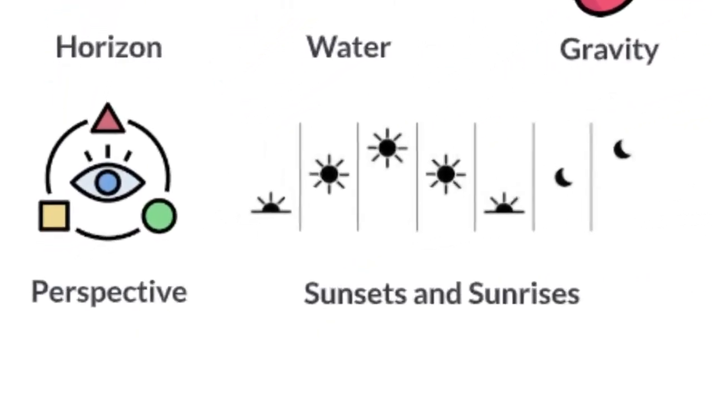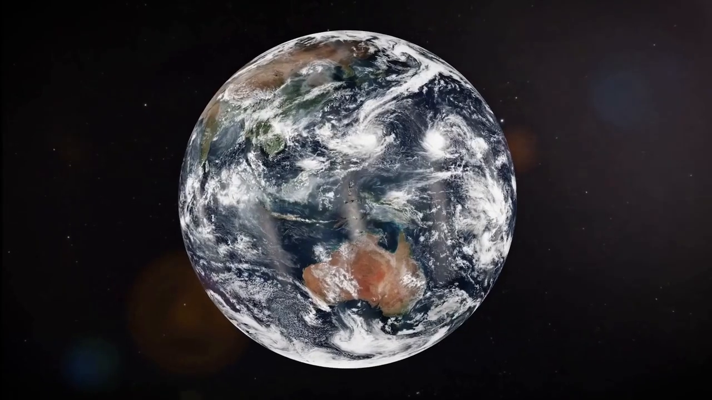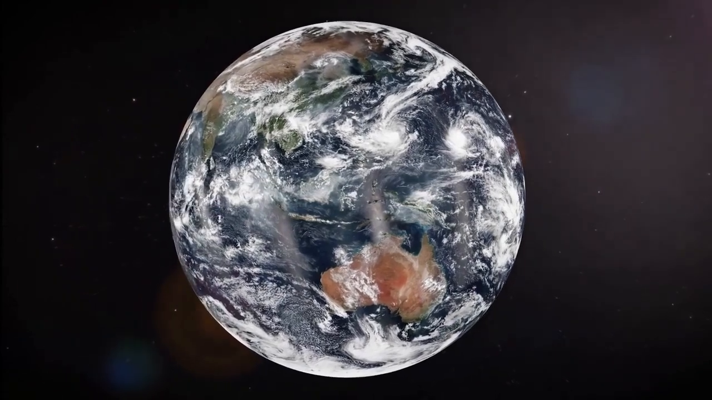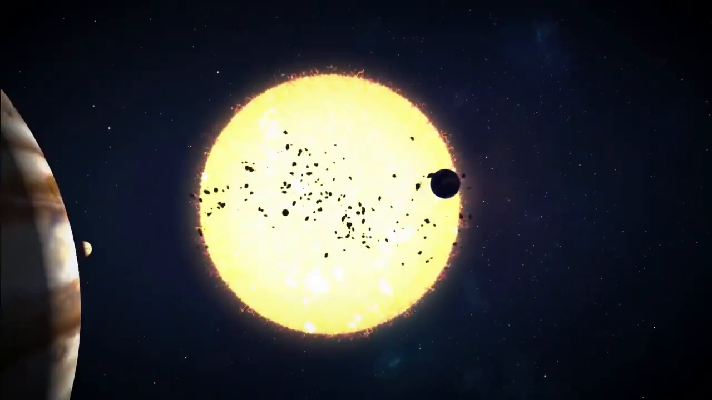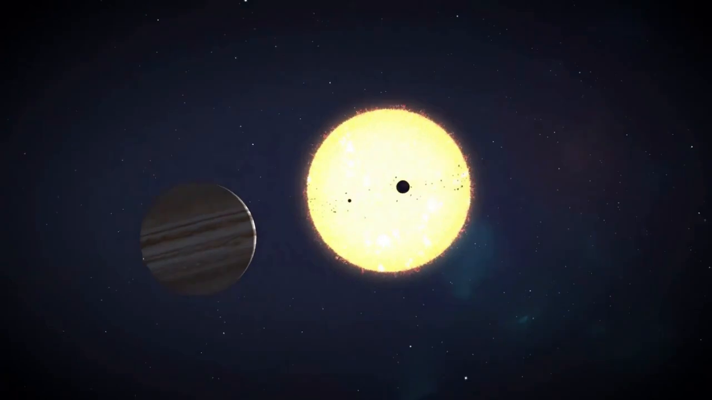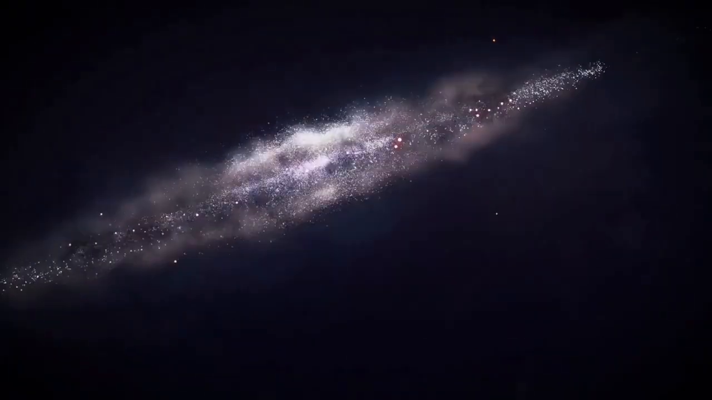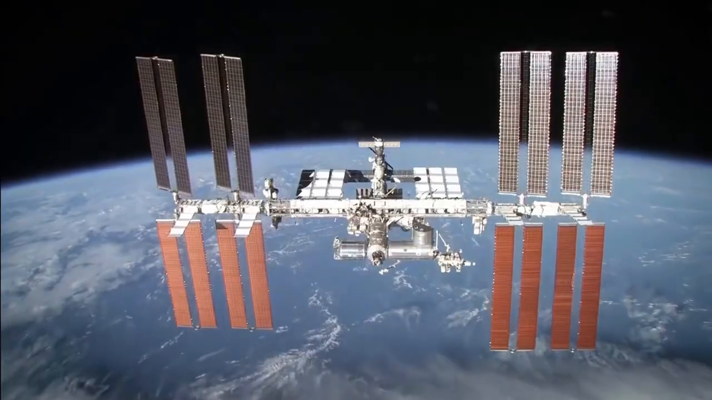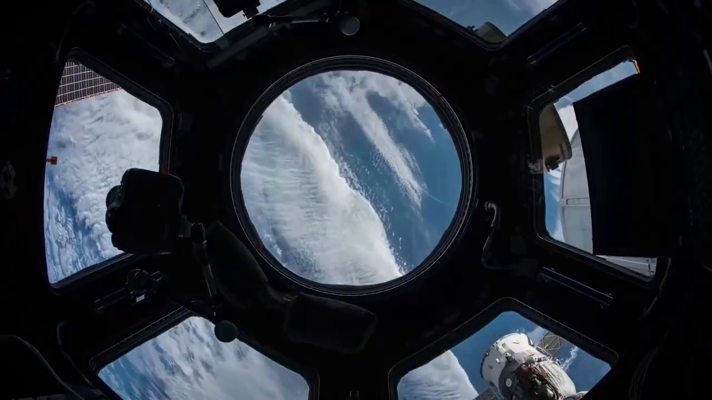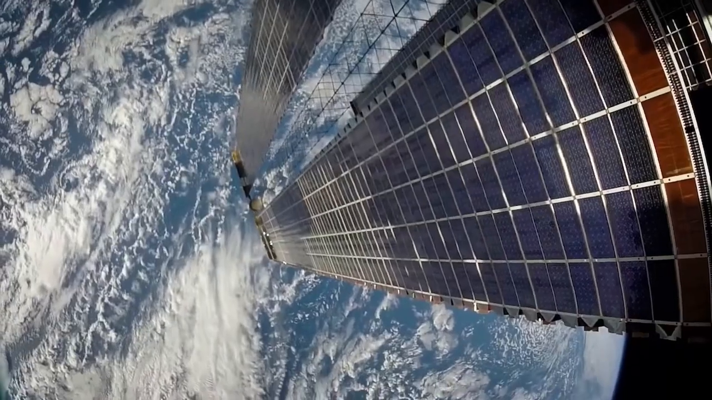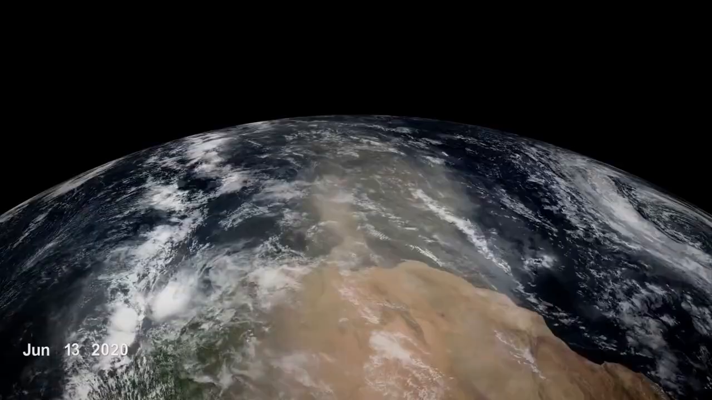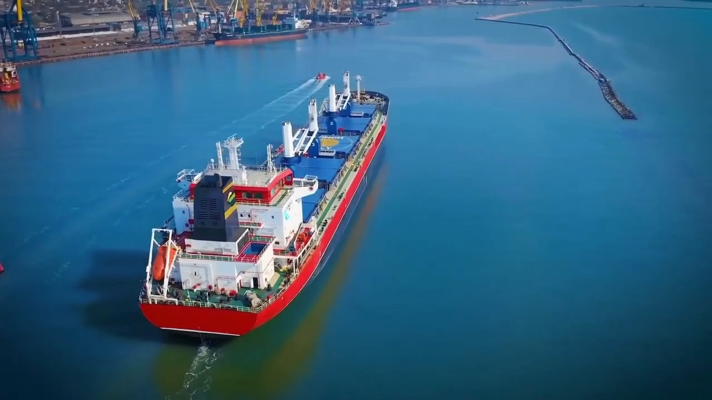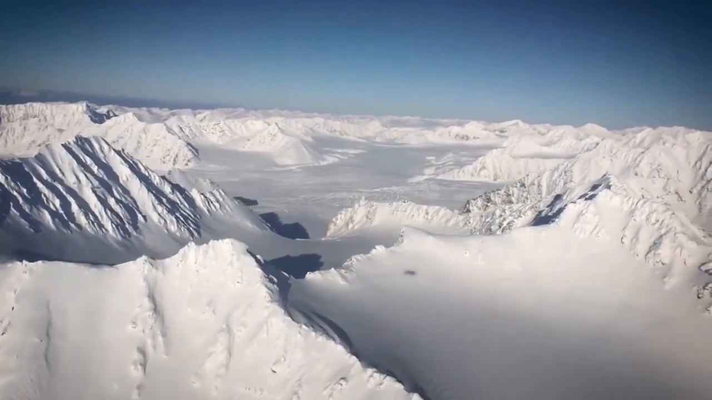Proof 5. Perspective. One of the most common arguments made by flat Earth proponents is the phenomenon of perspective. They argue that objects appear to vanish into the distance due to perspective rather than the curvature of the Earth. While perspective certainly plays a role in how we perceive distant objects, it does not account for the consistent observations made by scientists and explorers throughout history.